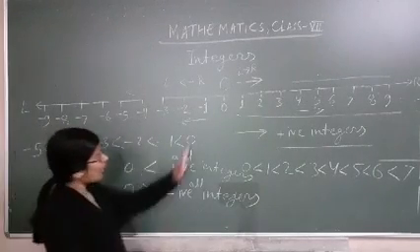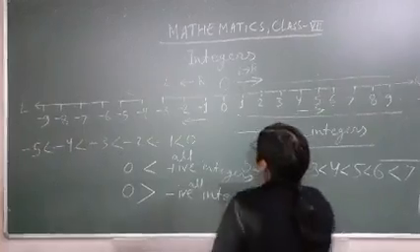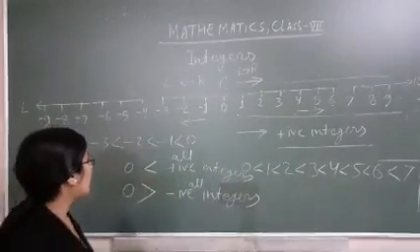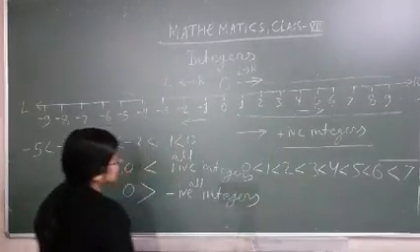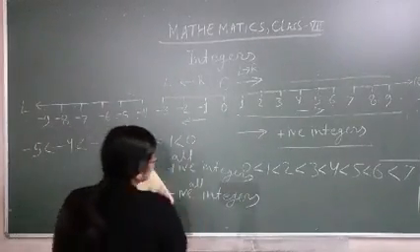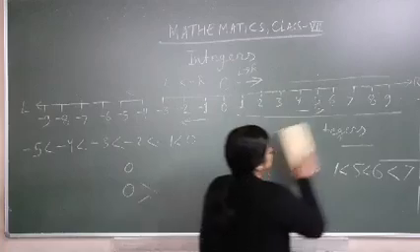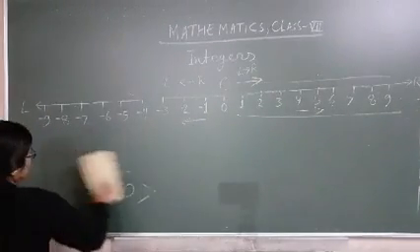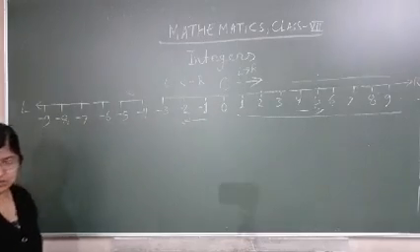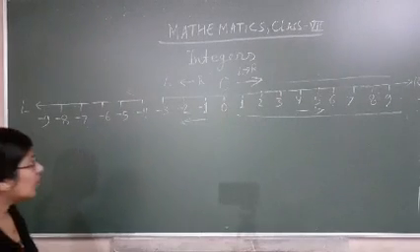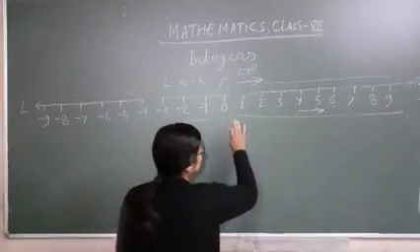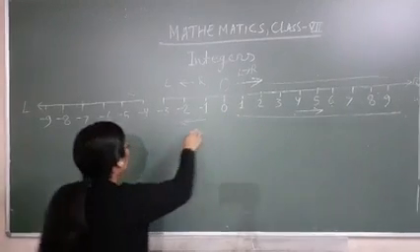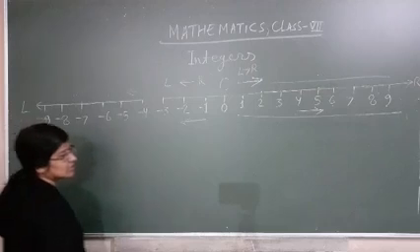So all positive integers are greater than negative integers, and all positive integers are greater than 0 also. Same line. Today you will draw it in your copy and you will revise this properly. Okay. So now it's clear that all positive integers are greater than 0 and all negative integers are smaller than 0.